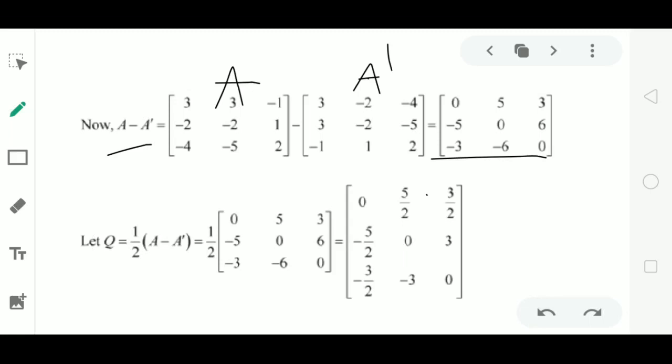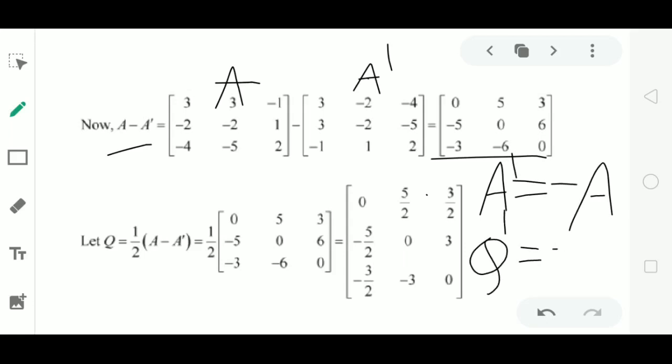What is the condition of skew symmetric matrix? A matrix A is said to be skew symmetric if A dash is equal to minus A. Here Q will be skew symmetric if Q dash is equal to minus Q. We have to prove this condition. For that, we will take the transpose of Q.